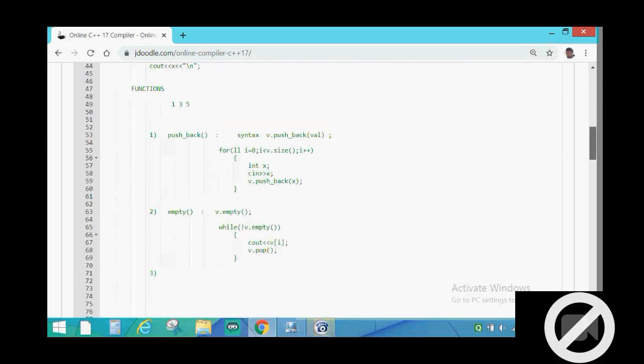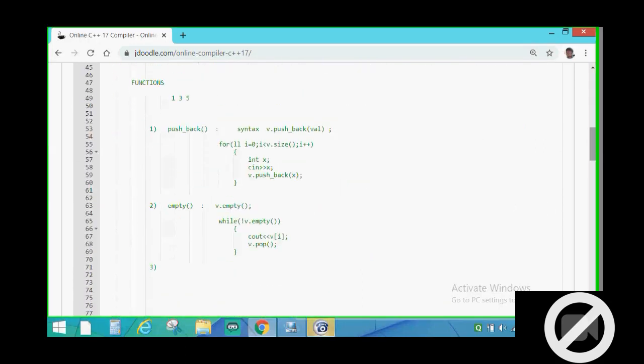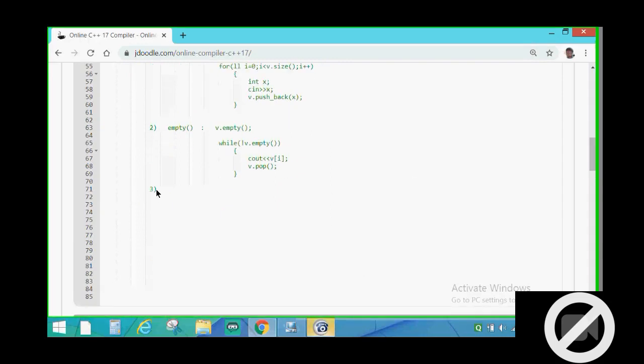But to use vector successfully, we need to know more functions that you can explore by yourself on GFG, which is the Geeks for Geeks site, or there are other websites, cppreference.com and cplusplus.com, in which you can get all the information about STL and the various functions used in STL.